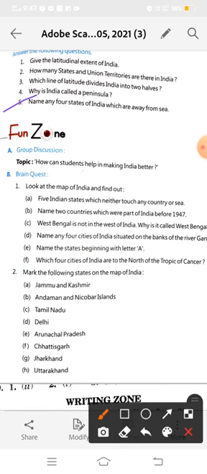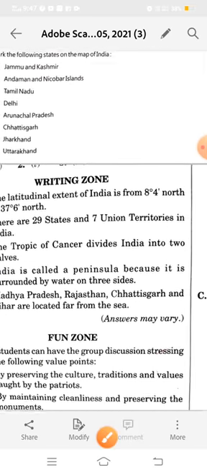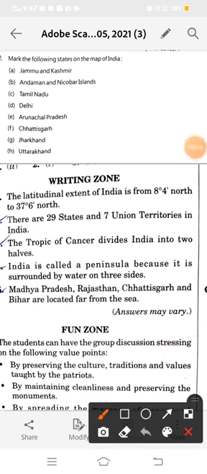Now question number 5. Name any 4 states of India which are away from the sea. Those in the middle of India: Haryana, Delhi, Madhya Pradesh, Chhattisgarh. Madhya Pradesh is the central state of India.